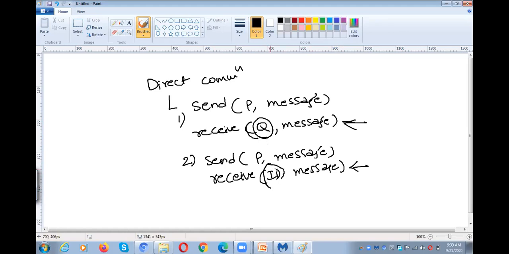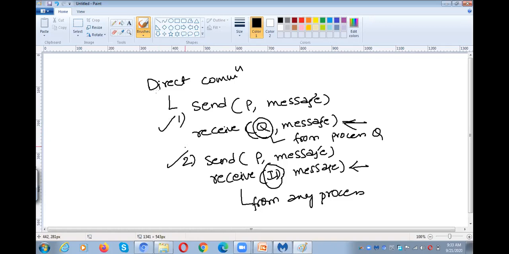That means we can receive a message from any process, but in the other case we need to receive a message from a particular process Q. That is the difference. So these two come under direct communication. That means we were mentioning the processes or at least the process ID. It may be from any other process.